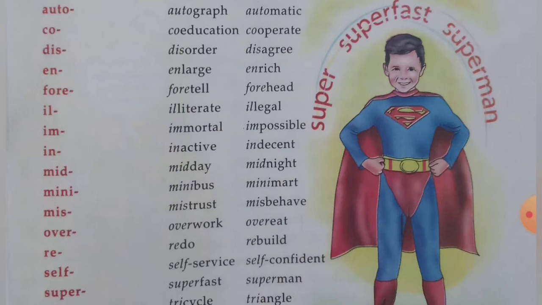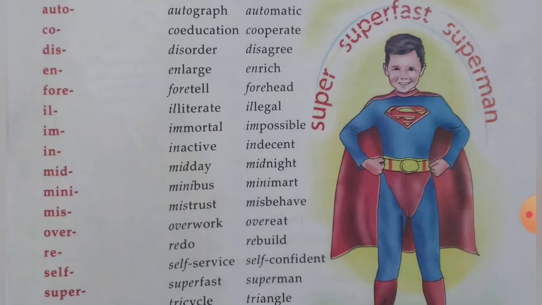When we use the prefix over before the word work and eat, overwork and overeat. We use re before the word do or build. That makes the word redo and rebuild.